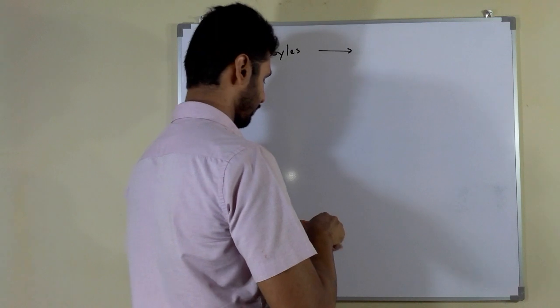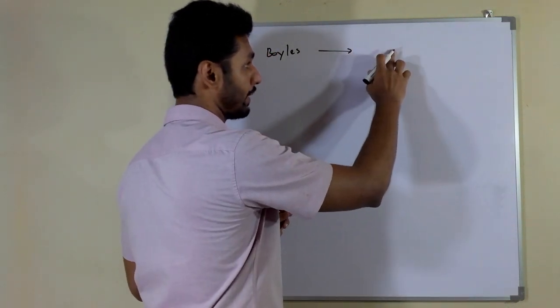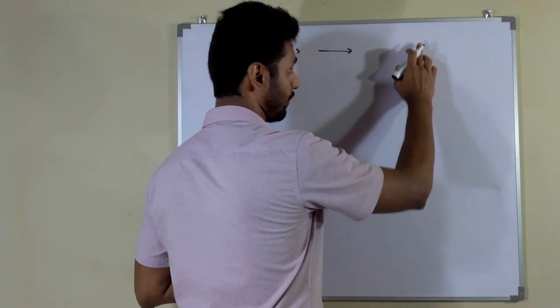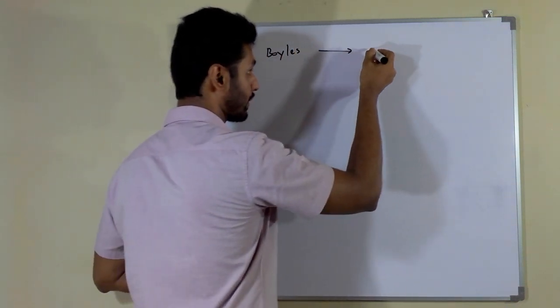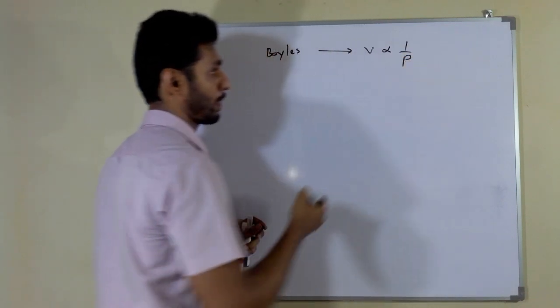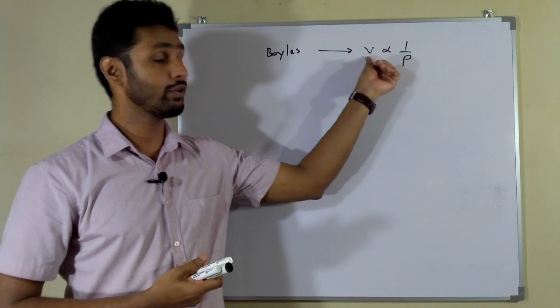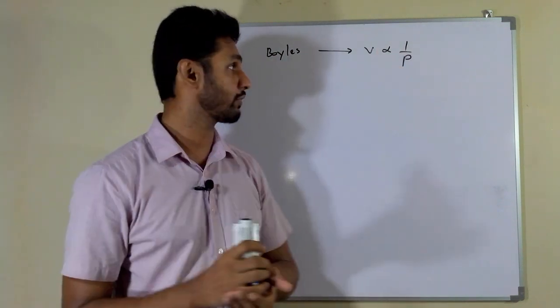That means P is inversely proportional to volume. I am going to convert it like this: V inversely proportional to 1 over pressure. What I have done here, I took the volume symbol to the left side of the equation.